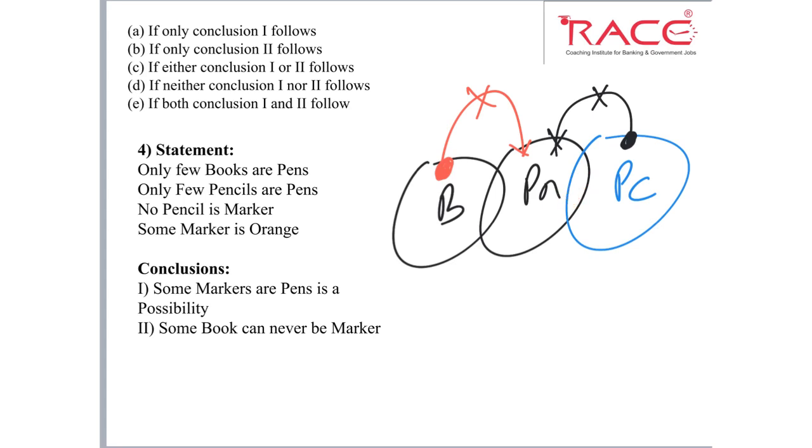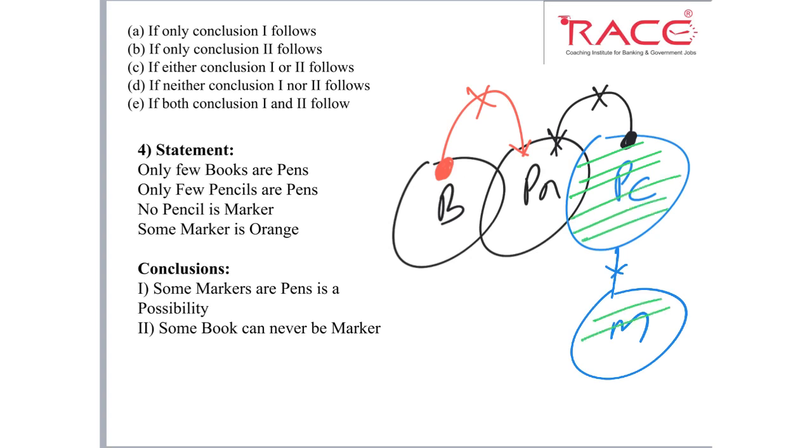Third statement, no pencil is marker. So here is pencil, we will draw a marker, and between them we will draw a negative relation. How do we draw a negative relation? By drawing a line joining both the elements and putting a cross. So you can see all this green part of pencil does not belong to marker, and all the part of marker does not belong to pencil. Next, some marker is orange. So this is the diagram for this particular question.